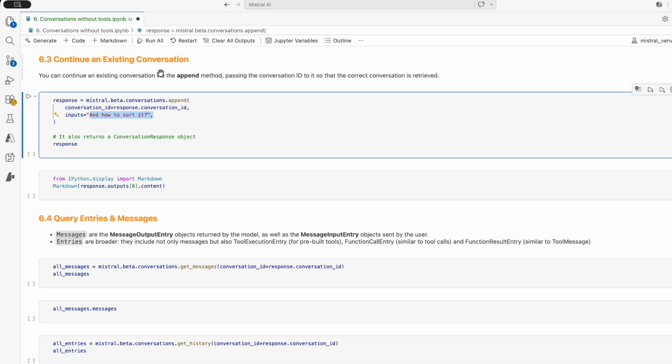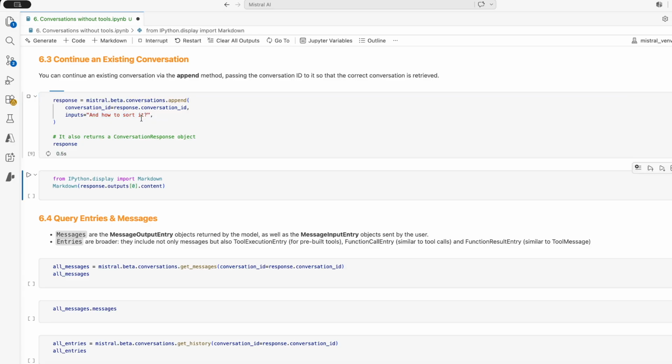So if you want to continue a conversation, this time you are using the append method. So still mistral.beta.conversations, this time .append, and you can still save it in a response variable. You need, of course, to provide a conversation ID so it knows which conversation you want to continue. And inputs, again, you can provide a list of messages, but this time you don't need to provide the entire history. This is the main benefit compared to chat completions, because as we said, this is a persistent memory already. So in that case, I can just provide again a string with my new question, and it will return again a conversation response in return.